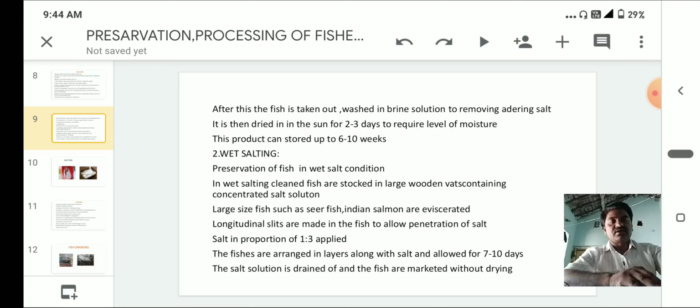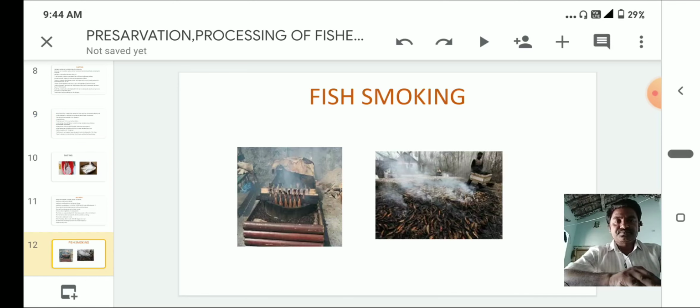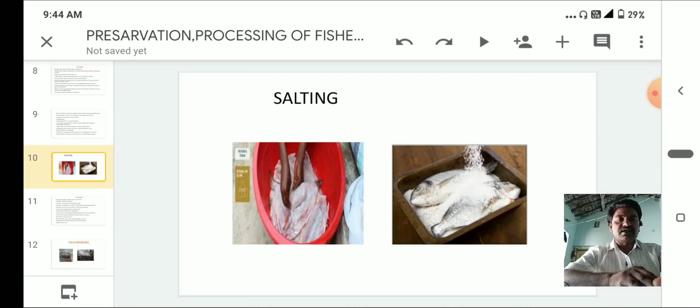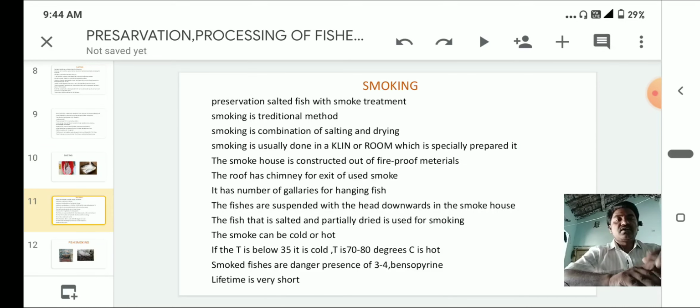Here these are the diagrams. So this is about salting, both dry salting and wet salting.